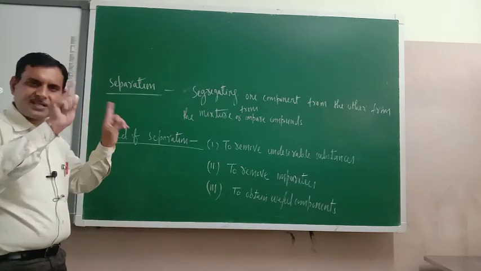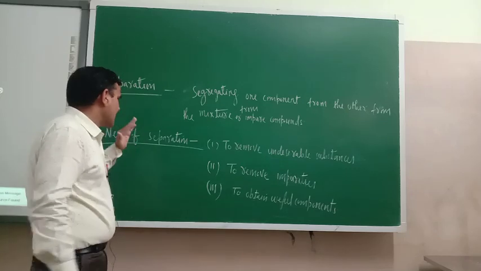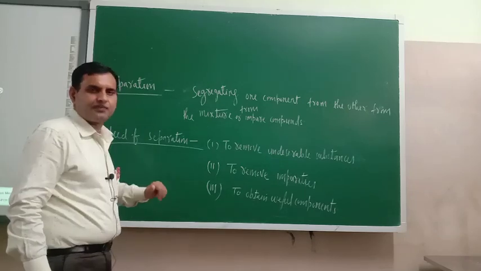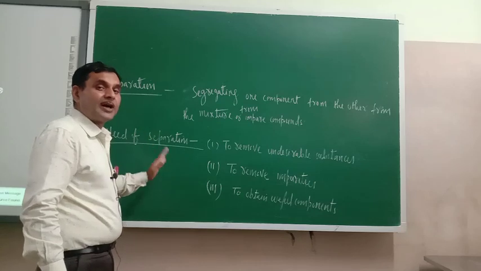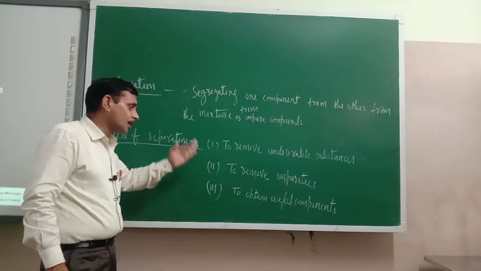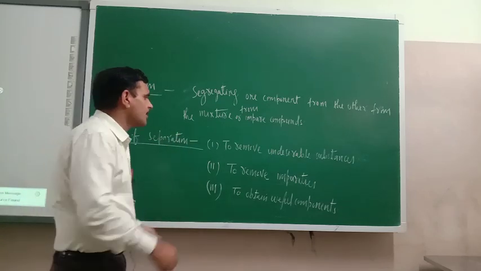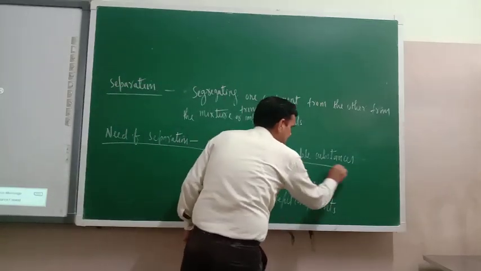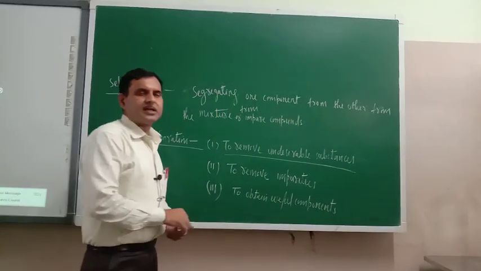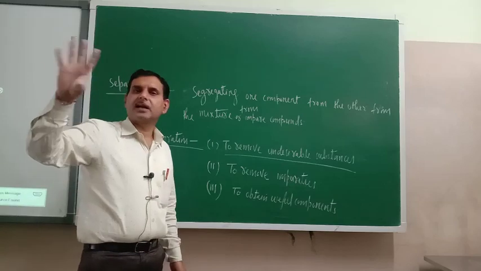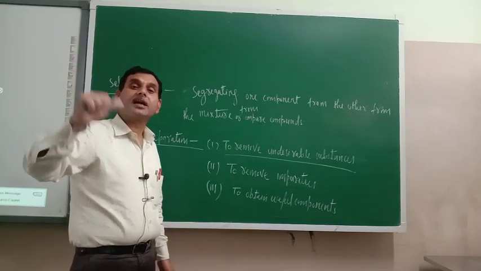Now the basic question arises here: what is the need of separation? One component is separated from another because of these three reasons. First, to remove undesirable substances. Suppose dal is there, rice is there, or some other edible substances.